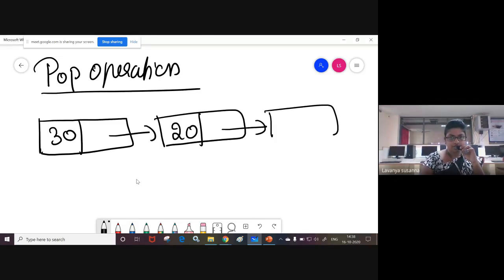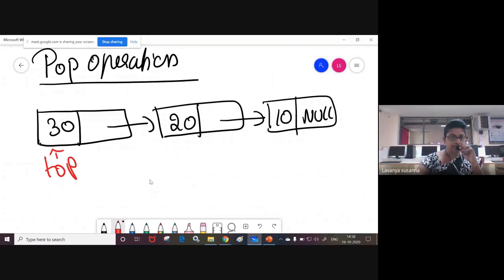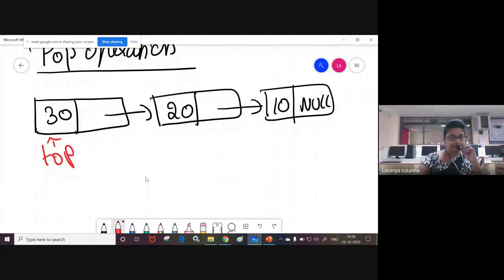Only 3 nodes, I have created only 3 nodes. Top always points to the last inserted element. Remember how you insert elements at the beginning of the linked list. This algorithm is similar to insert at the beginning of the linked list.